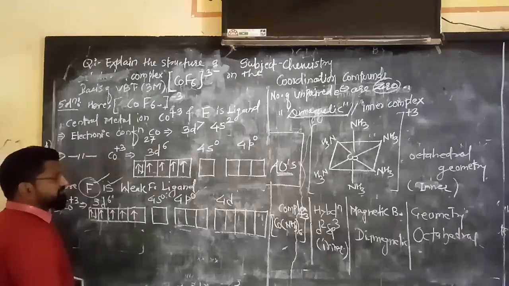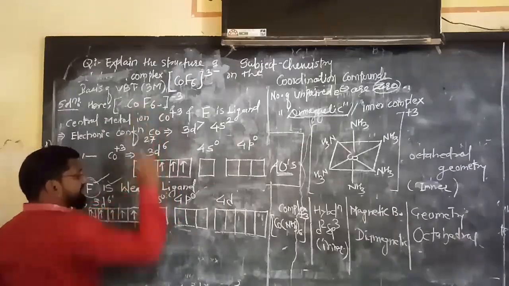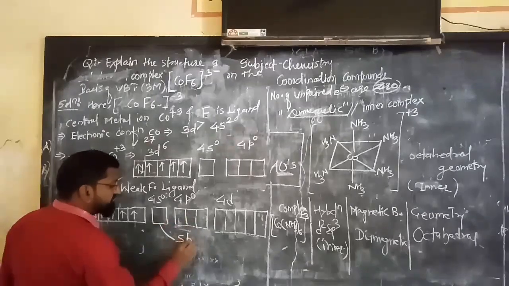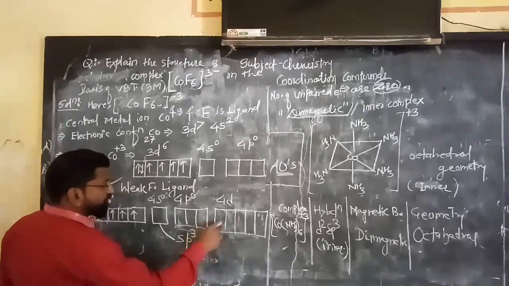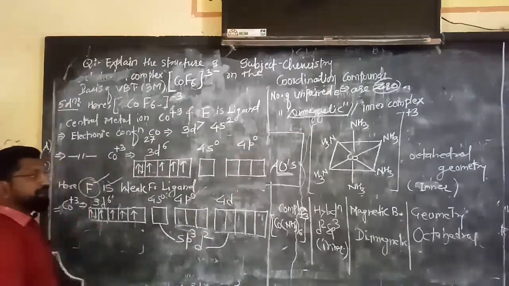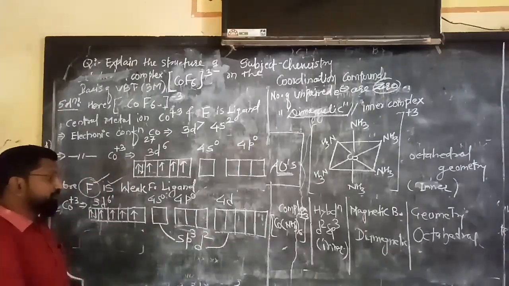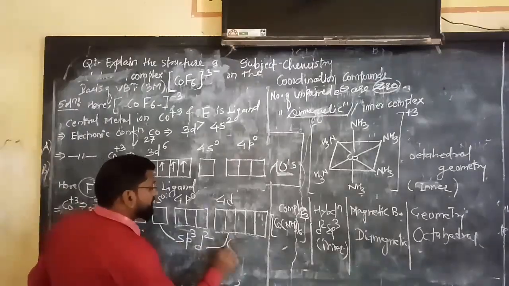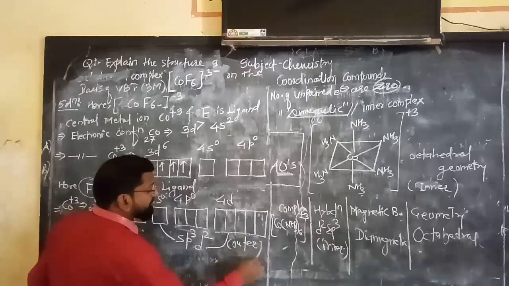Now see here, 6 ligands are there, therefore 1s, 3p, and 2d. These atomic orbitals undergo hybridization. Therefore we get sp3d2, which is outer. You got the meaning of outer here?